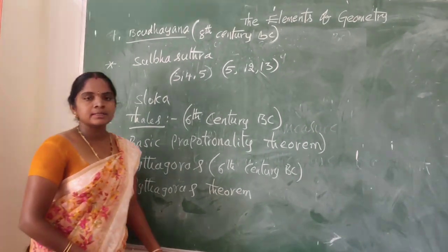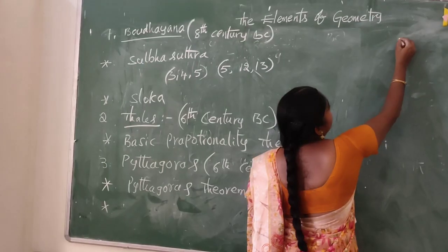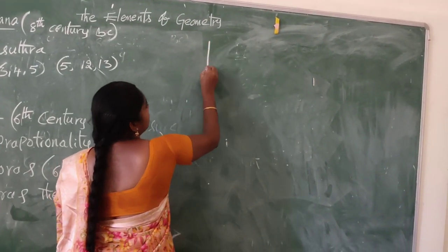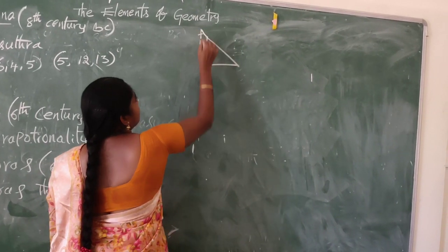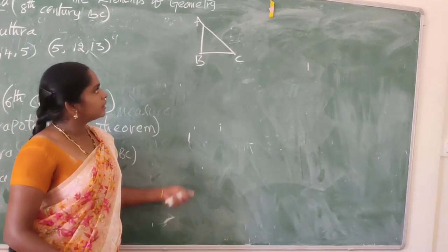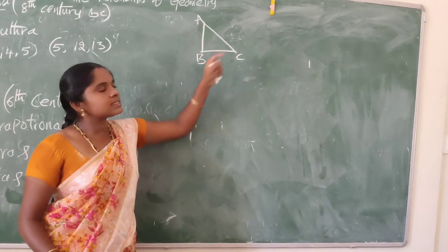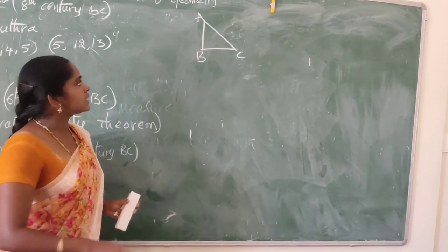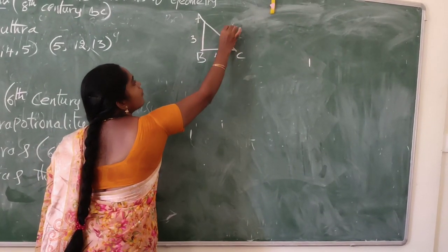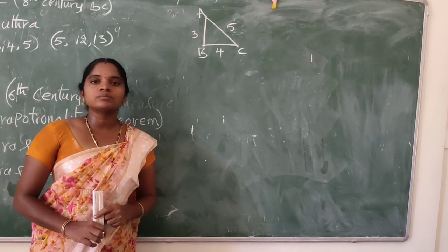So let us take an example. ABC is a right triangle. Here AB and BC are two sides and AC is the hypotenuse. Let us take AB is 3, BC is 4 and AC is 5. So what is the statement of Pythagoras theorem?